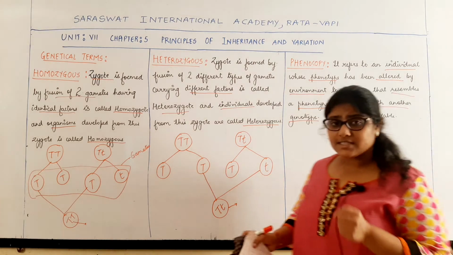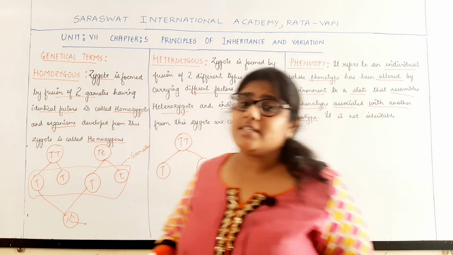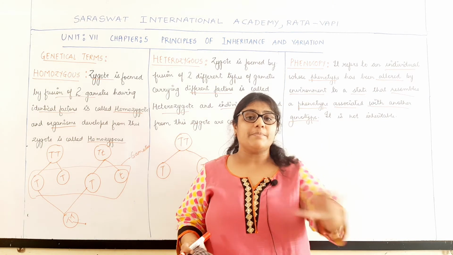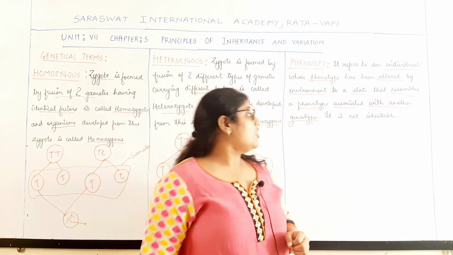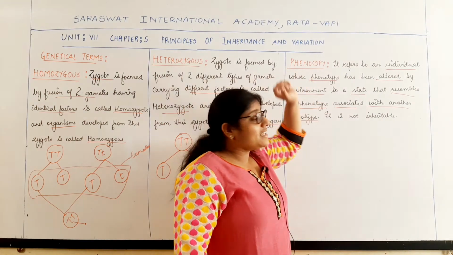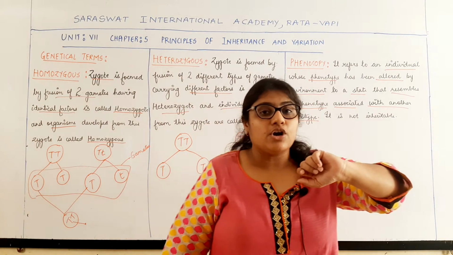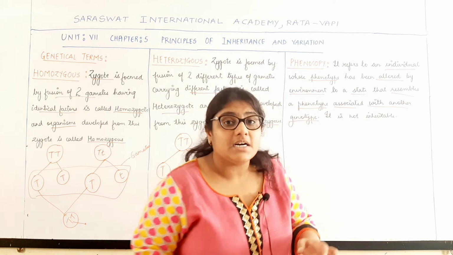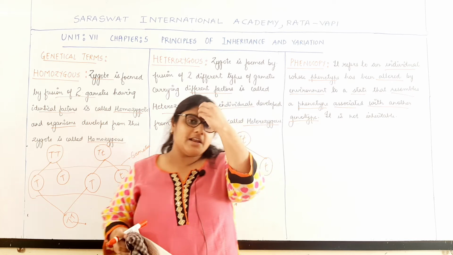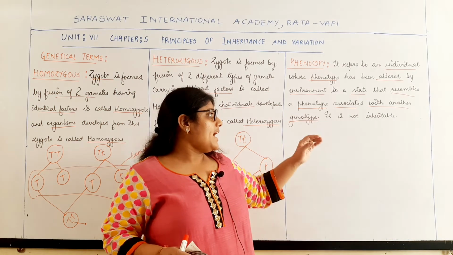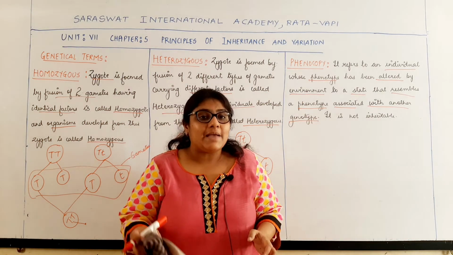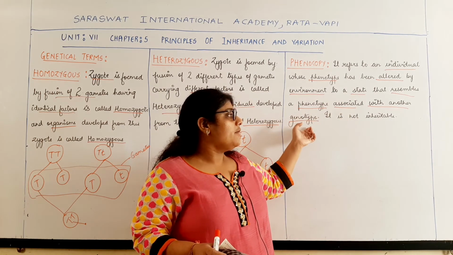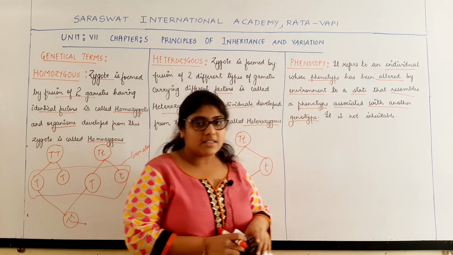Genotype is the genetic constitution of an organism for a particular character. Phenocopy is when an individual's phenotype has been altered due to certain environmental factors, and the new phenotype resembles another genotype.